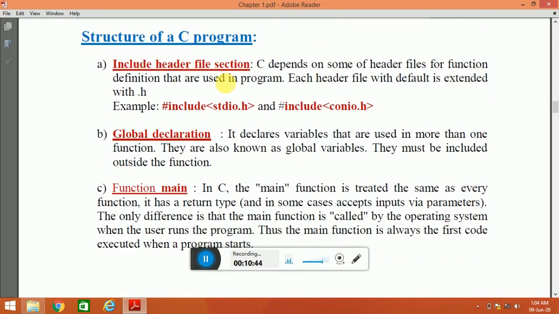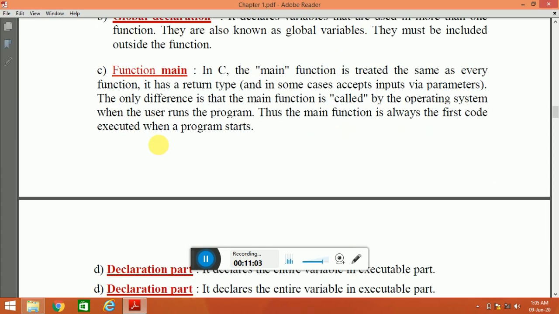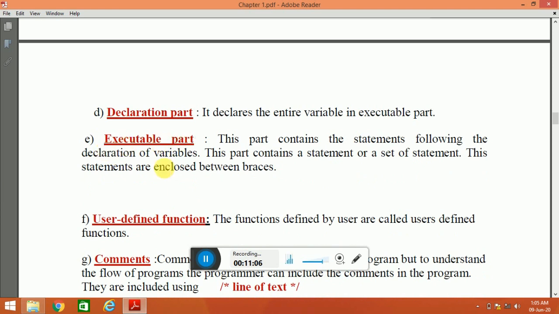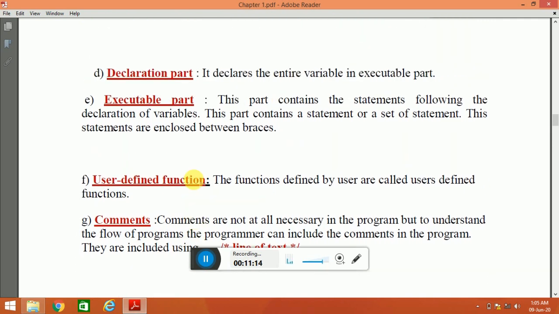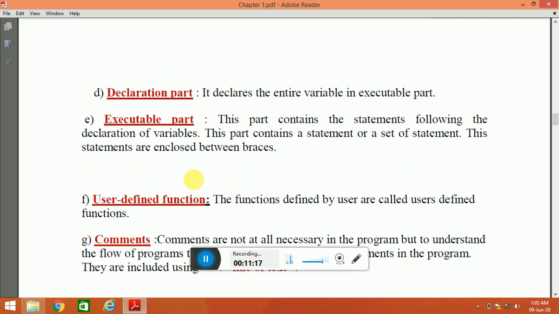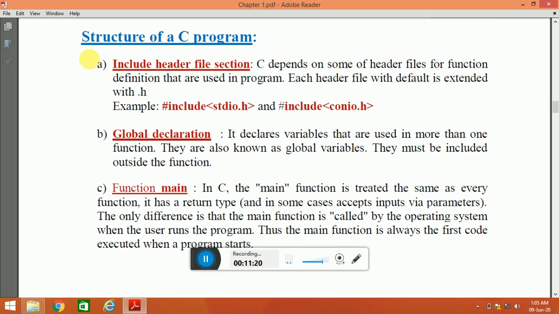So students, look, before writing a C program, you will have to know the structure of a C program. So the C program always starts with a header file, then the main function is inputted there, then global declarations are given, then there is the executable part, then there are comments, and after that you will close the bracket, you will run or compile, you will get errors, you need to correct the errors, then you will get the output. So before typing a program, you will first have to know the structure of a C program.